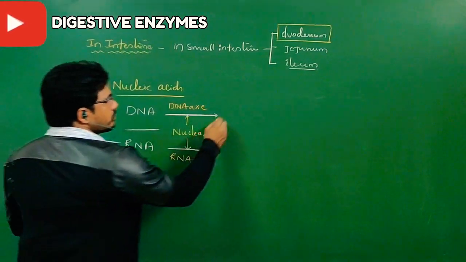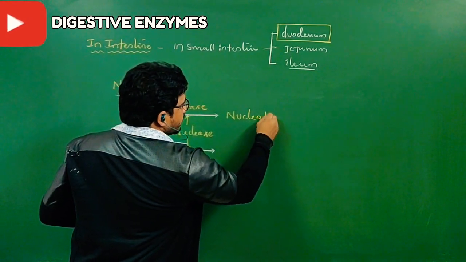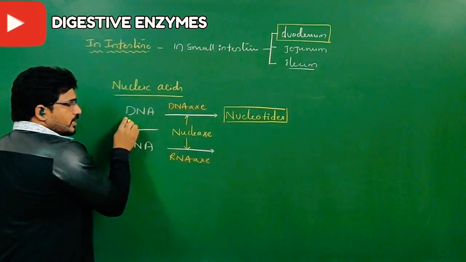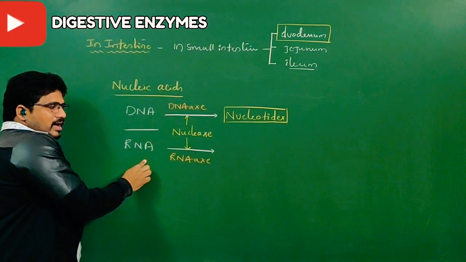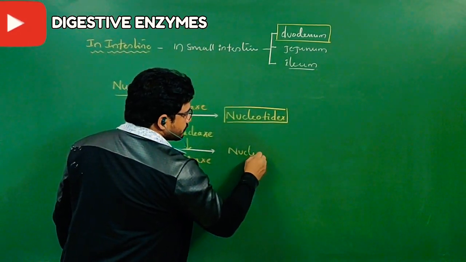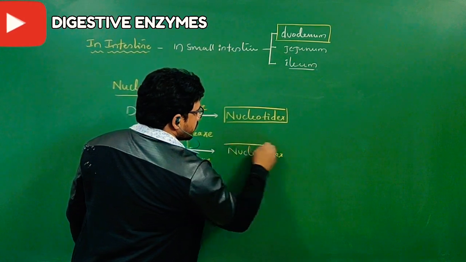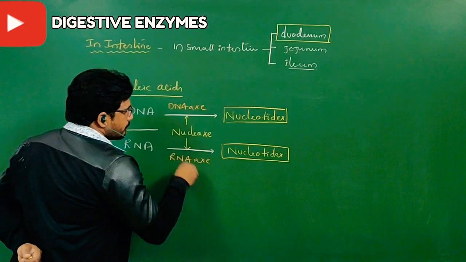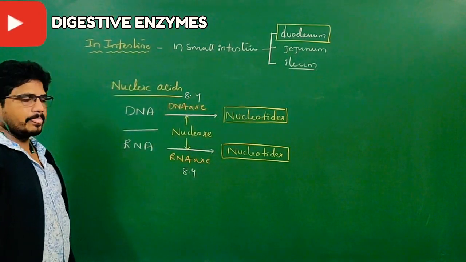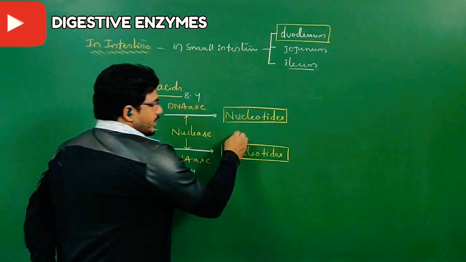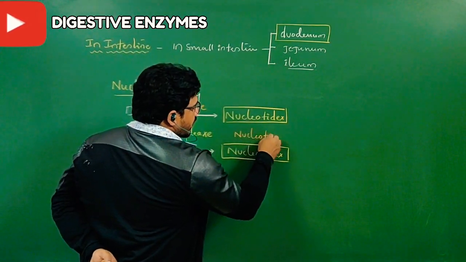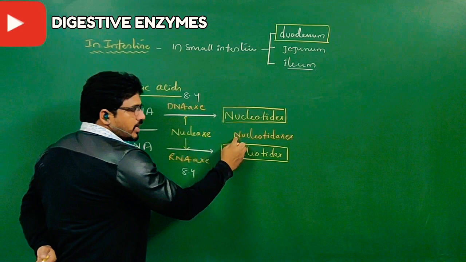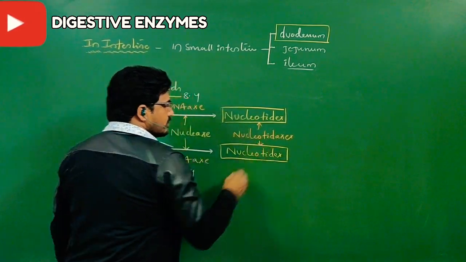Then that DNA will give nucleotides. A group of nucleotides becomes DNA, or a group of nucleotides becomes RNA. So nucleotides will come by a pancreatic enzyme action, that is nuclease. Both act at pH 8.4. Got this point? On the nucleotides, the enzyme nucleotidase acts. So nucleotidases will act on both.